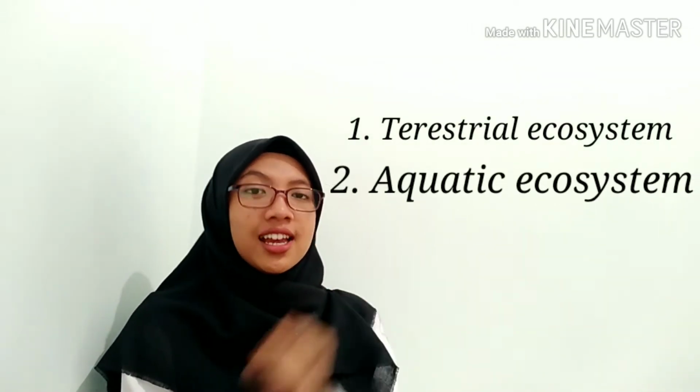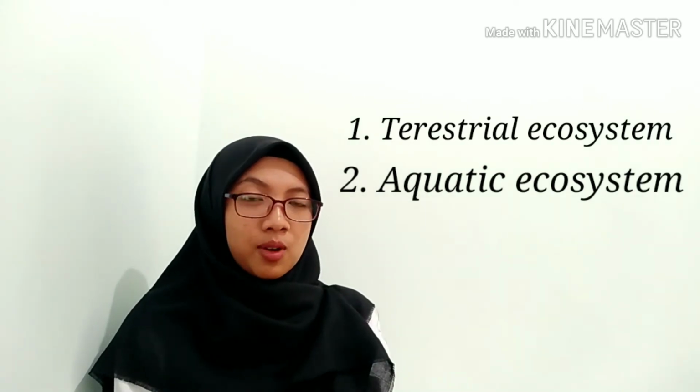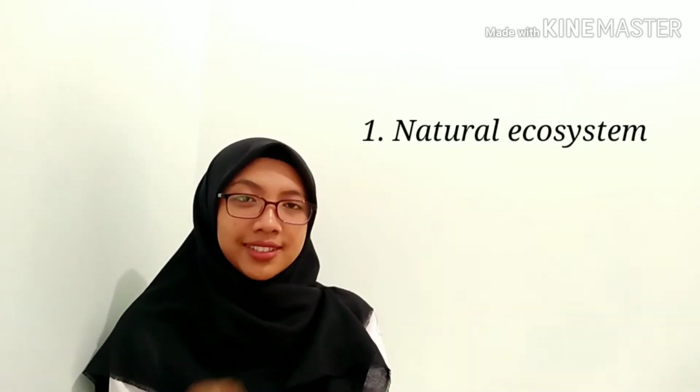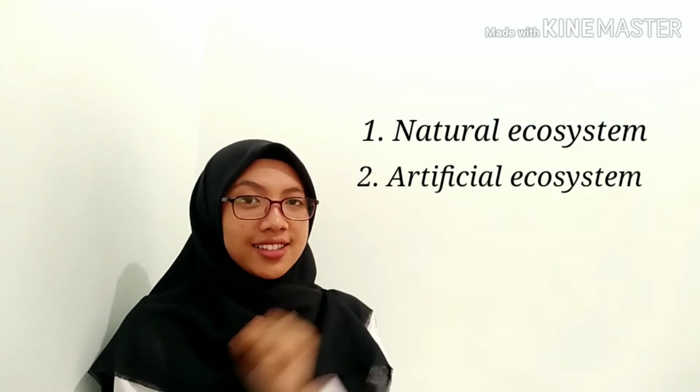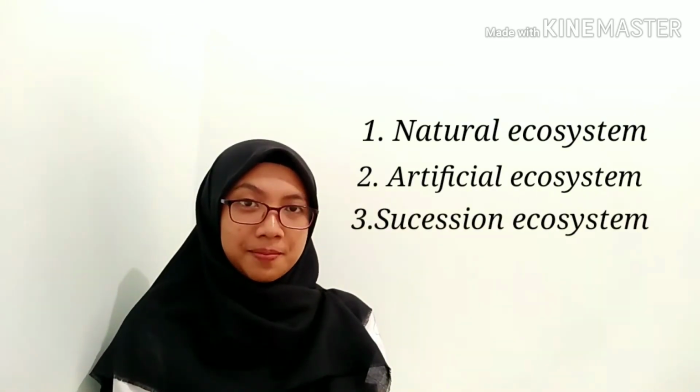And the second, aquatic ecosystem, whose components are dominated by water. Based on its form, ecosystems can be divided into 3 types. First type, natural ecosystem. Second type, artificial ecosystem. And the last type, succession ecosystem.